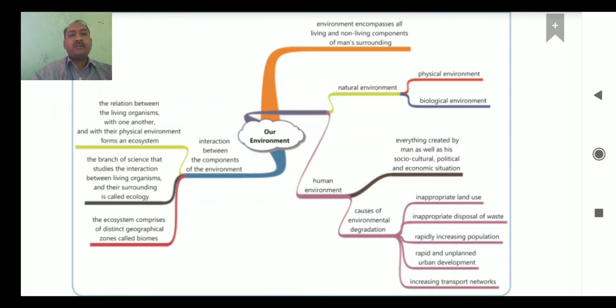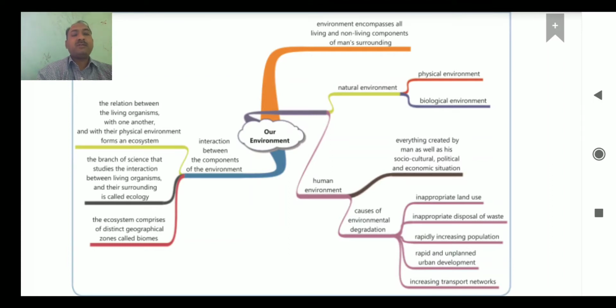Let us see. Here there are about five points mentioned. First one, inappropriate land use. As you know, lithosphere is a very important part of the earth. If you do not use our land properly, definitely it will create a burden on the environment, and there will be a great loss of environment.